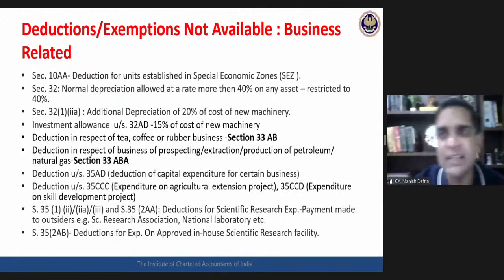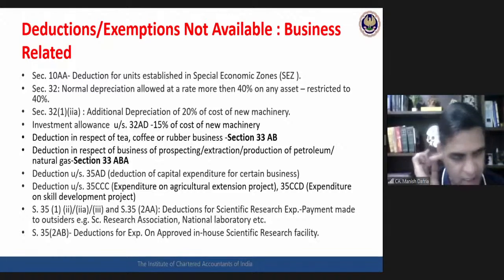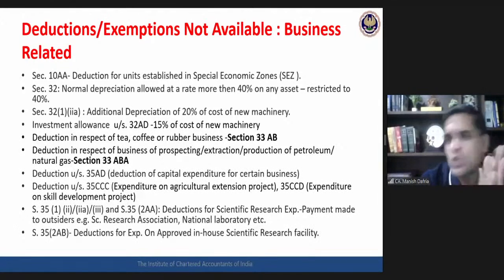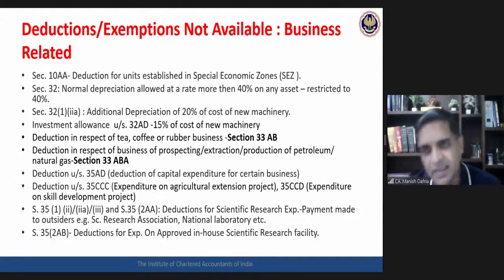So practically speaking, from a practical perspective, what an assessee in a real life situation has to do is a comparison. If I'm entitled to any of these deductions, then taking into account these deductions, what will be my taxable income, what will be my tax liability as per the normal rate. And then if I don't claim these deductions, what will be my taxable income and what will be my tax liability as per the special lower rate. This calculation has to be done by every individual, and then he needs to take a call whether to go for the special rate or not.